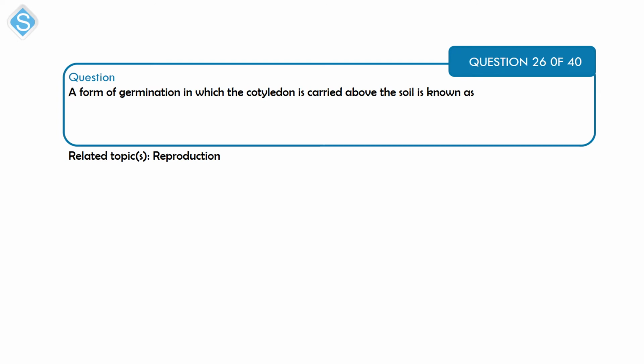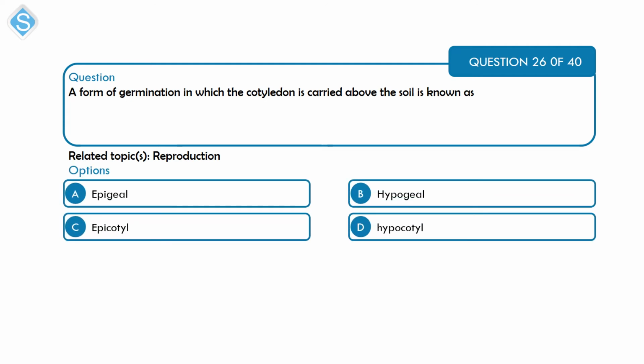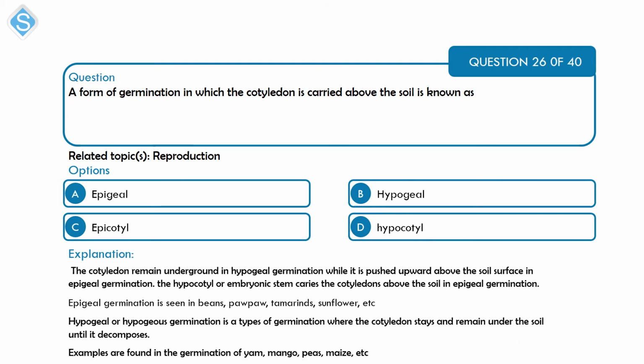Alright, we have a question on reproduction. A form of germination in which the cotyledon, that is the seed, is carried above the soil is known as A, epigeal; B, hypogeal; C, epicotyl; and D, hypocotyl. Alright, so there are two forms of germination in plants. We have the epigeal and the hypogeal. Now, in hypogeal germination, the cotyledon remains underground until it eventually decomposes.